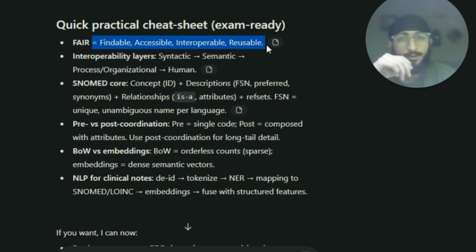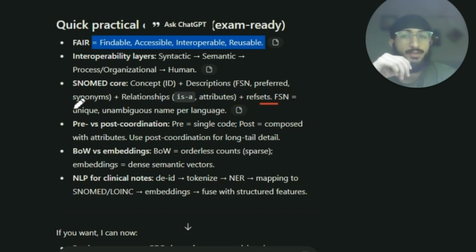There is FAIR: findable, accessible, interoperable, reusable. Interoperability layers, in increasing complexity: first we have syntactic or technical, then semantic, then process or organizational, then human. SNOMED core: concept ID, machine-readable IDs required, which are unique and unambiguous. Then descriptions: FSN, then the preferred name and the synonyms. Then relationships, which is an attribute.